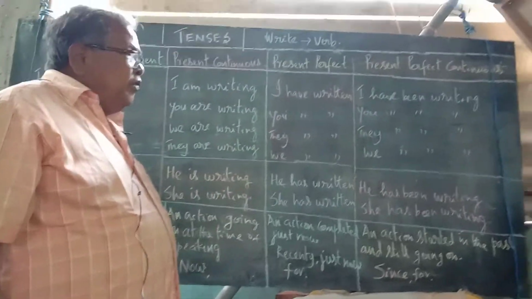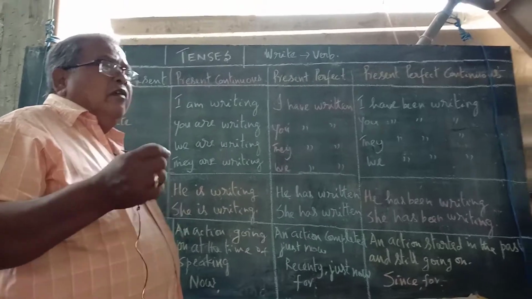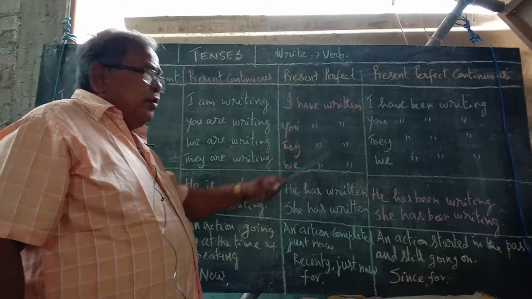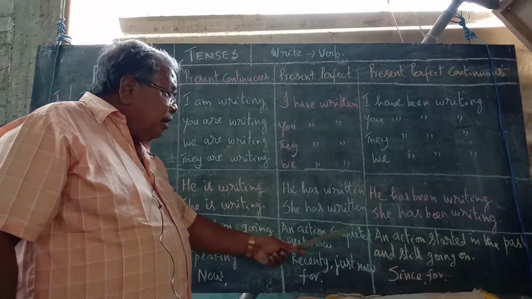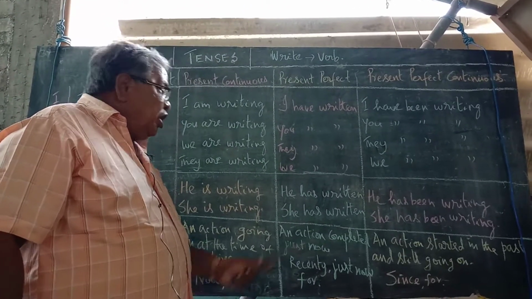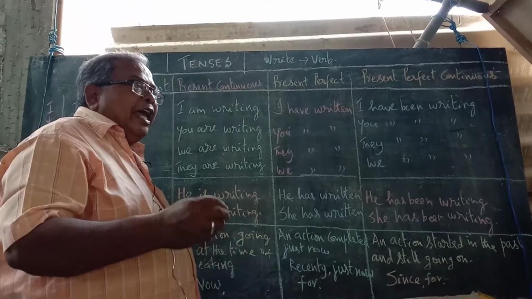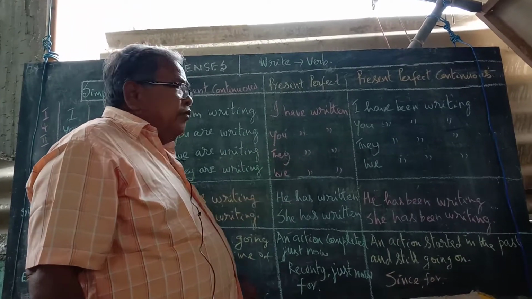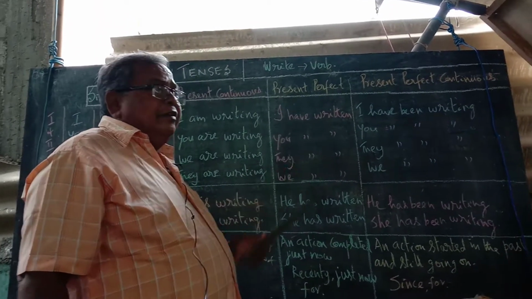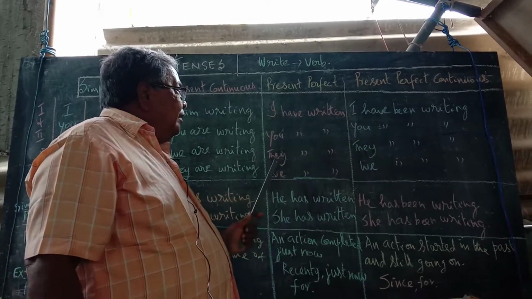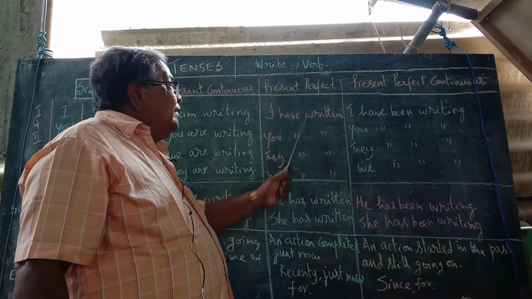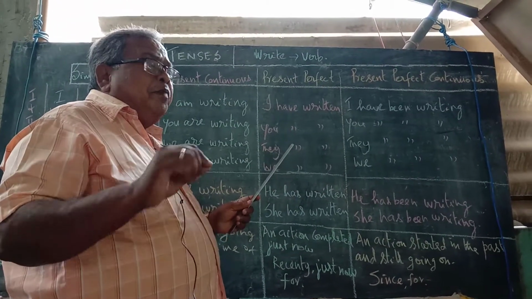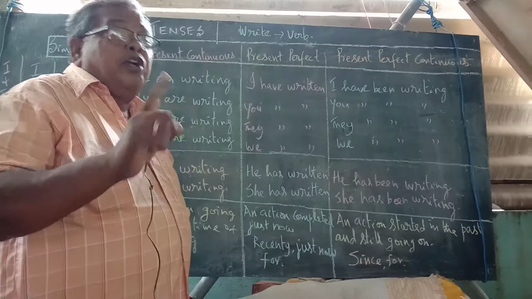Now pass on to present perfect. The present perfect is also very, very important in grammar points. What is a present perfect? Usually, an action completed just now. The verb is mentioned in present perfect: I have written, you have written, they have written, we have written. This written, among the verb forms of present tense and past tense, is said to be the past participle.